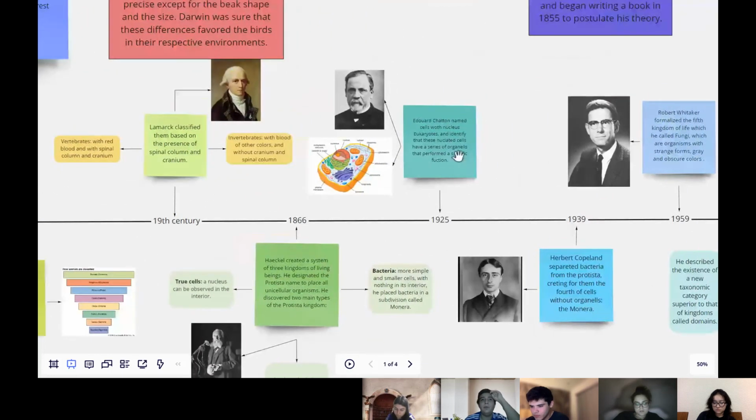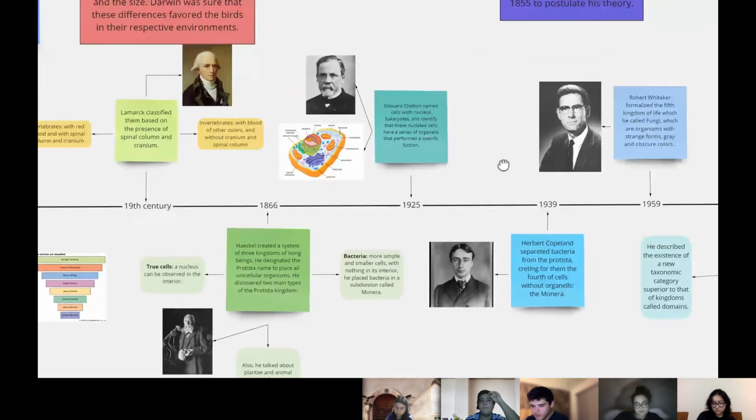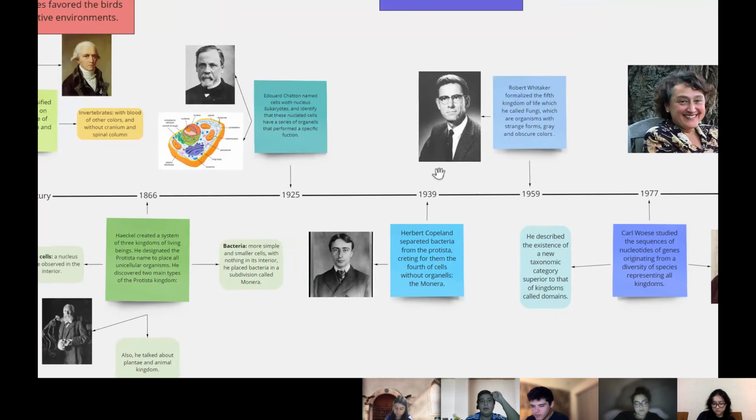In 1925, Edouard Chatton named cells with nucleus eukaryotes and identified that these nucleated cells have a series of organelles that perform a specific function. In 1939, Herbert Copeland separated bacteria from the Protista kingdom, creating for them the fourth kingdom of cells without organelles, and it was the Monera.